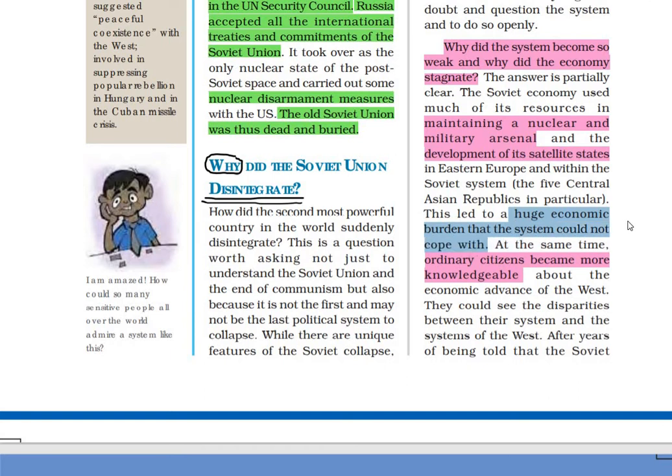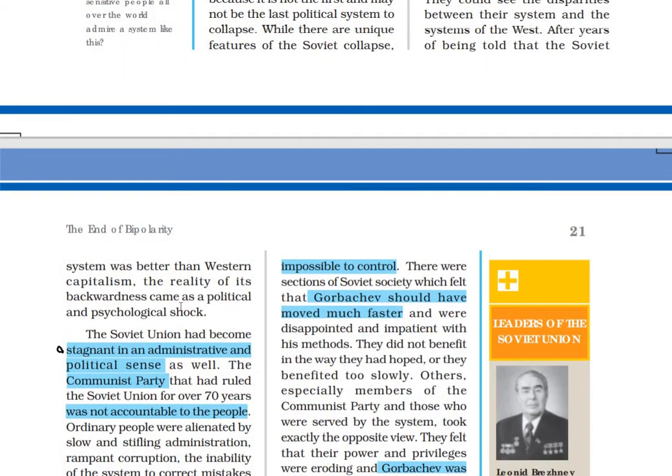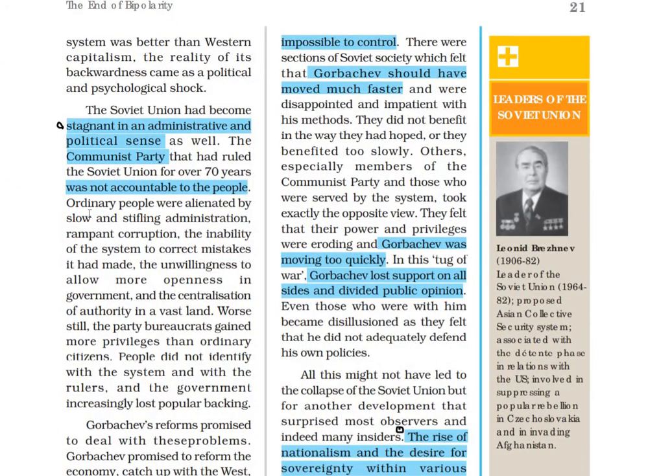At the same time, ordinary citizens became more knowledgeable about the advancement of the West, and they were shocked by this psychological and political shock that their Soviet system was far behind the Western system. The next reason for the disintegration was that it was stagnant in an administrative and political sense too.